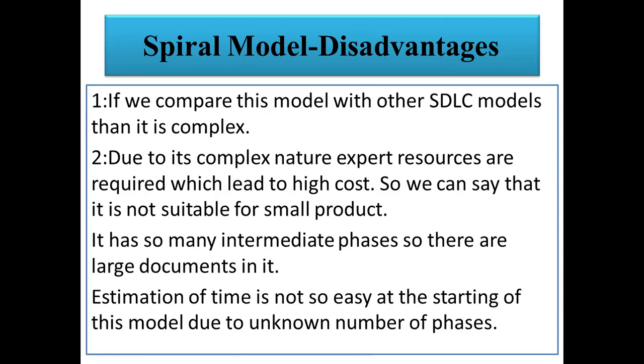Estimation of time is not easy at the start of this model due to the unknown number of phases, because at the start we don't know how much time we need to change the requirements or add new functionality in the software. So we don't know how much time the project will take. So this is a limitation, or disadvantage, of the spiral model.